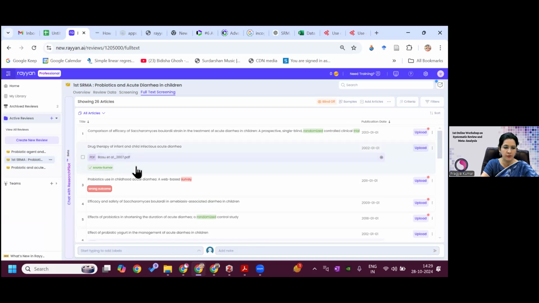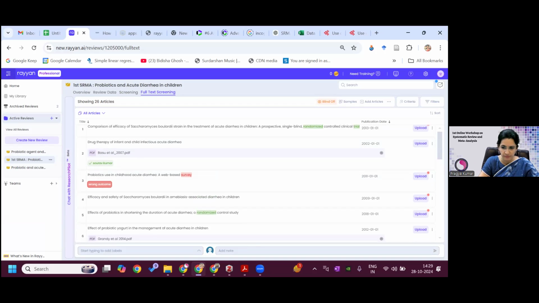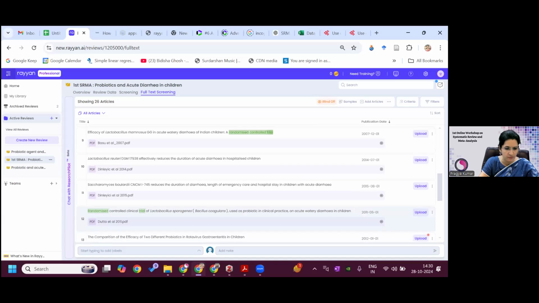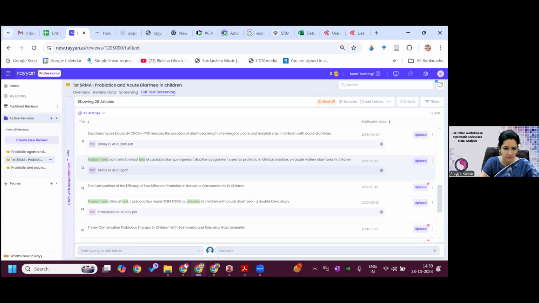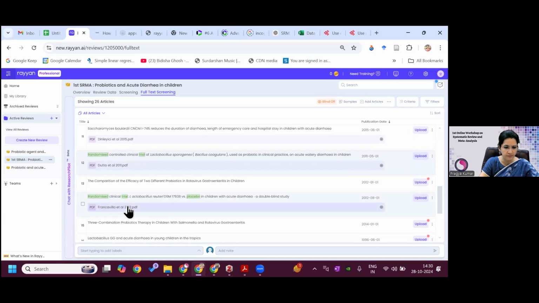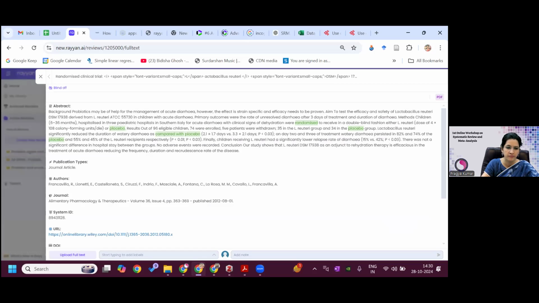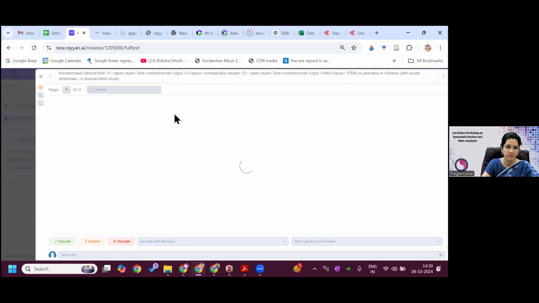So you can see this one. So I will read one for demo. I have this one, this article. So I'll open this. So this is the PDF. Deliberately, I have opened this article because for demonstration, I'm showing this.